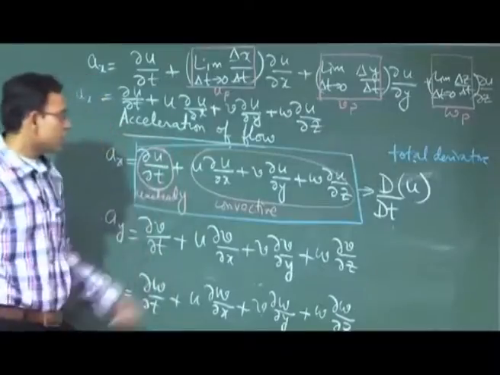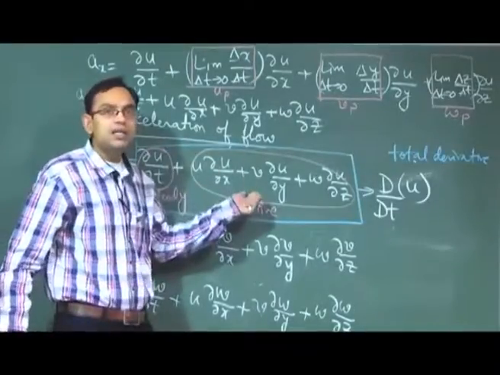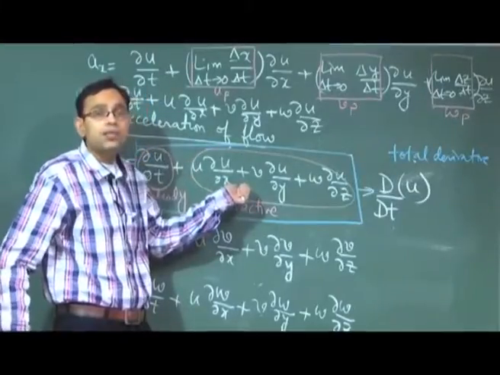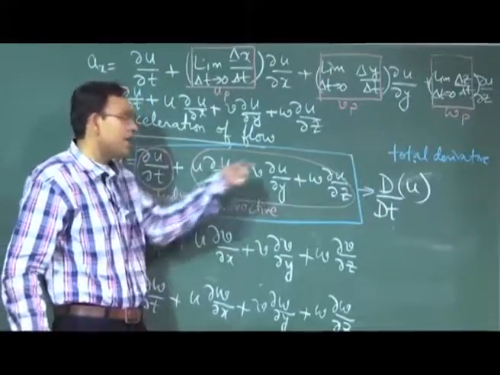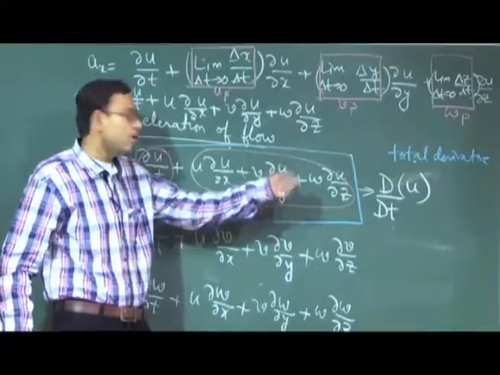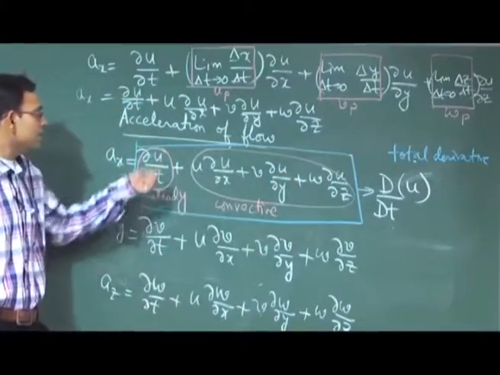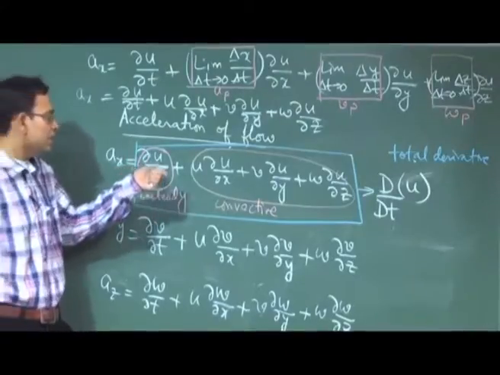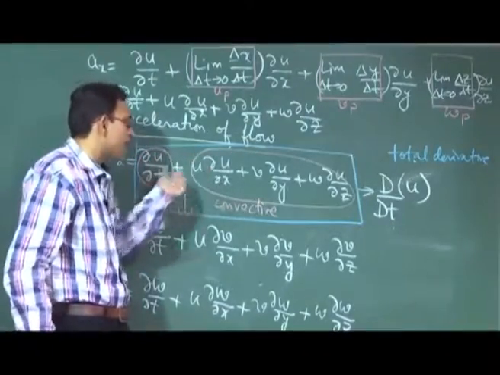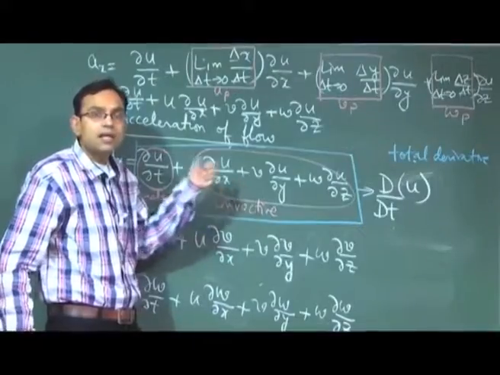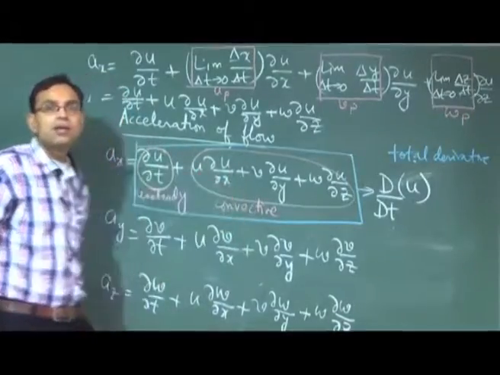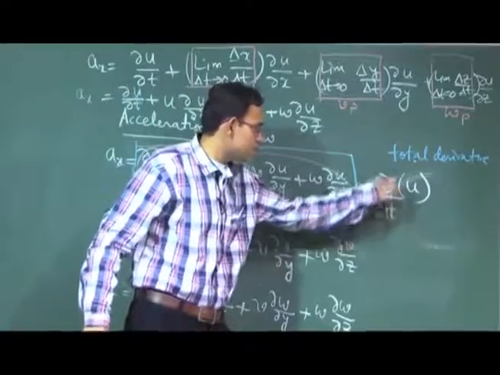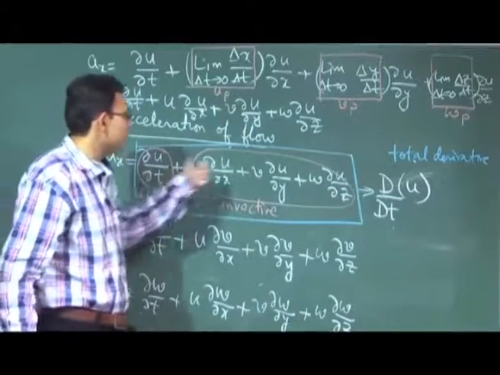Because it is a combination of these unsteady and convective components, and this peculiar representation comes into the picture because these are all Eulerian descriptions. Otherwise acceleration will be simply du dt, but because it is an Eulerian description, the combined effect of time and position is coming up in this very peculiar way. So, this is a note, this is just a shorthand notation of writing this total derivative.